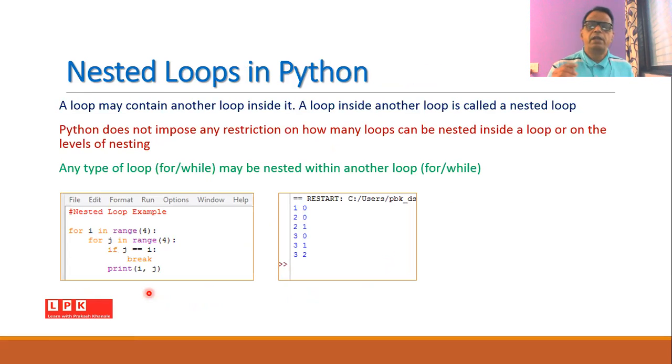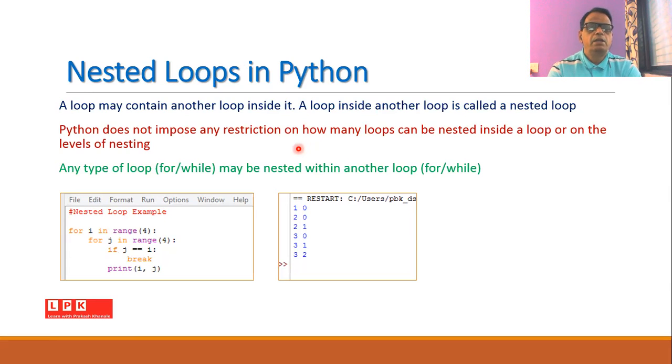It is also possible that you can use a loop within a loop. Whenever a loop is used inside a loop, that is called nesting of the loop. Python does not impose any restriction on how many loops can be nested inside a loop or on the levels of nesting. So you can have as many levels as required by the programmer. Any type of loop can be nested: we can nest a for loop, or a while loop, or a while loop within a for loop, or a for loop within a while loop. That is possible.